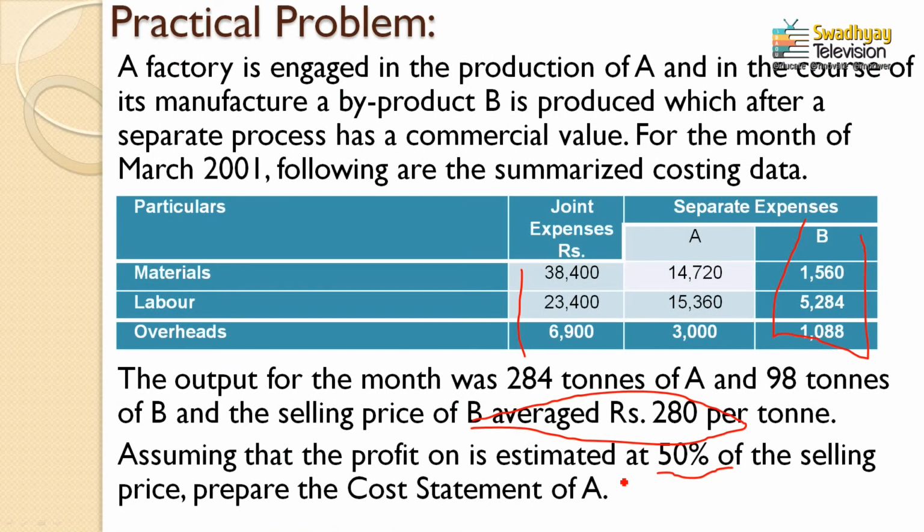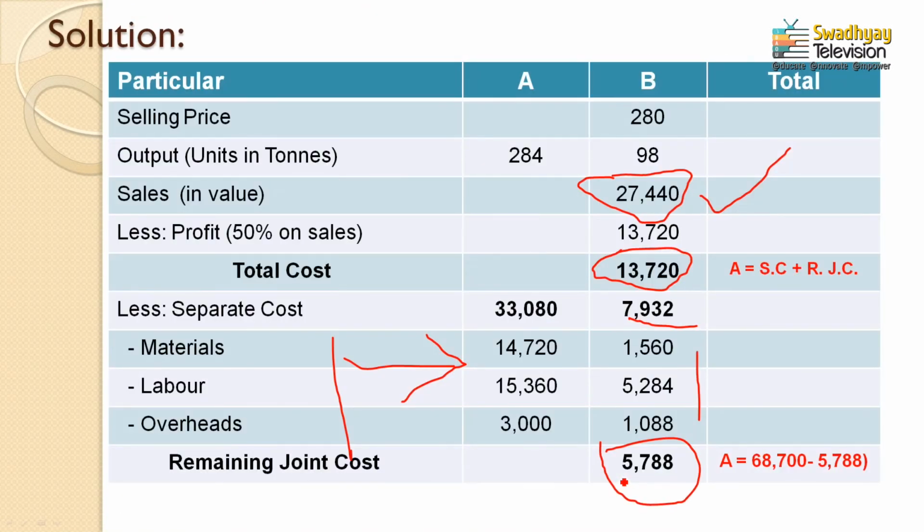Now again see the question. How much joint expenses are given in the question? See the second column in front of particulars. Material joint expense is 38,400, labor is 23,400 and overhead is 6,900, making a total of all these three expenses, which comes to 68,700. See the last column, the total column, that is equal to 68,700, it is your total joint cost. 68,700 is the total joint cost, and minus how much joint cost is represented by product B, that is 5,788.